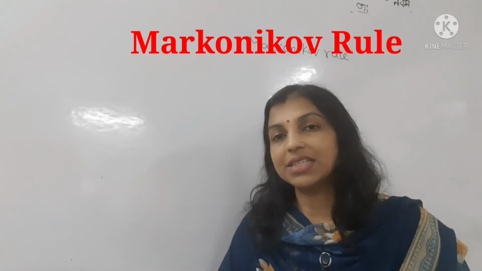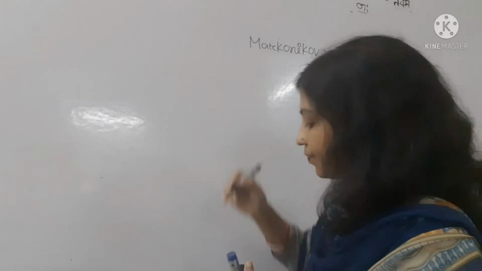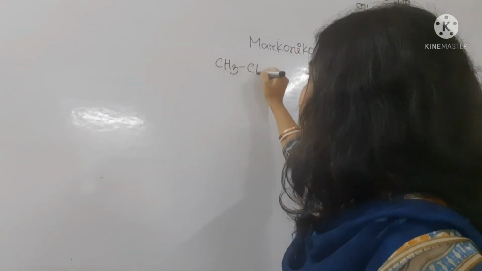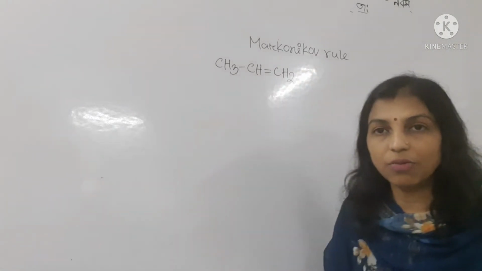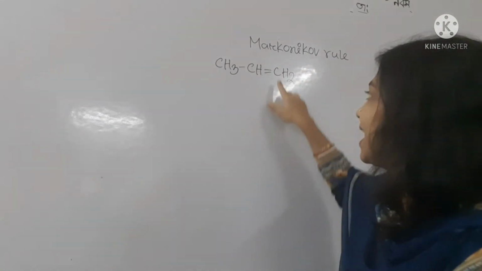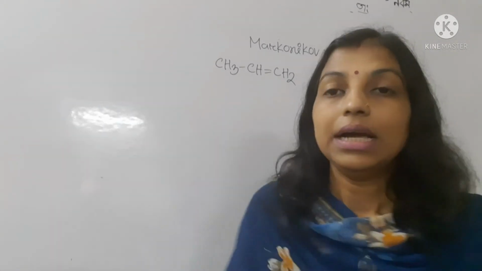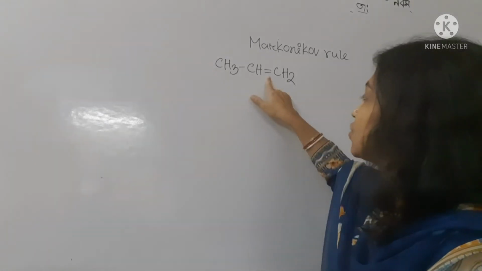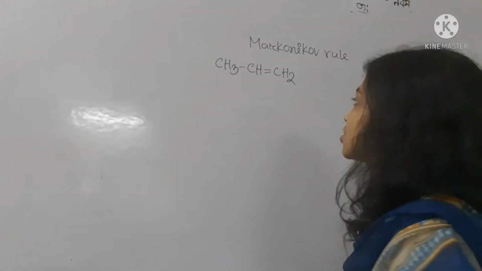So I will discuss this rule by taking an example. I have taken a compound, CH3CH=CH2. Here you can see one double bond is present, so it is an unsaturated compound.